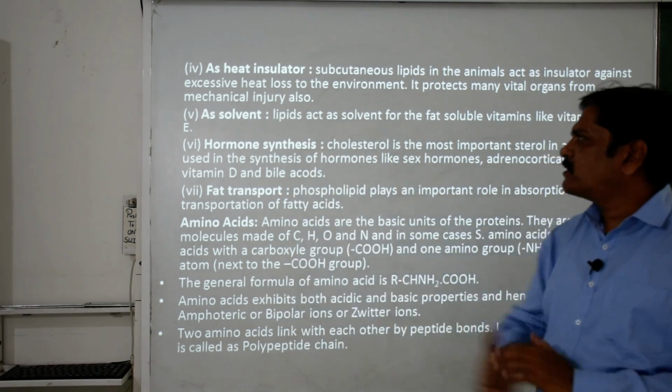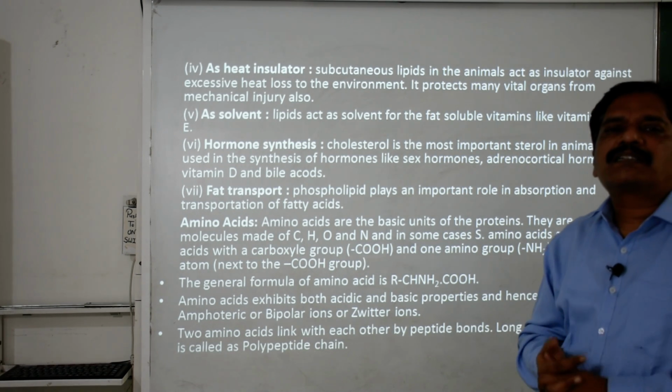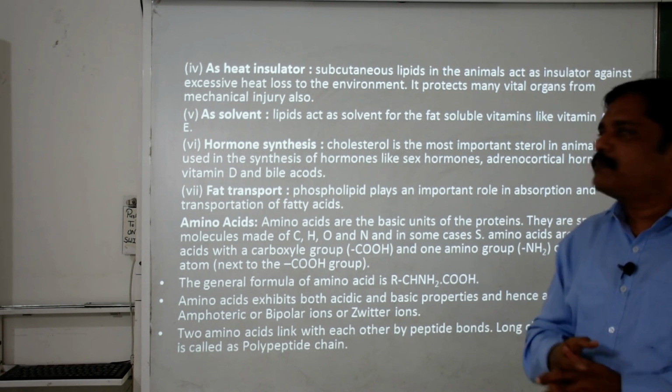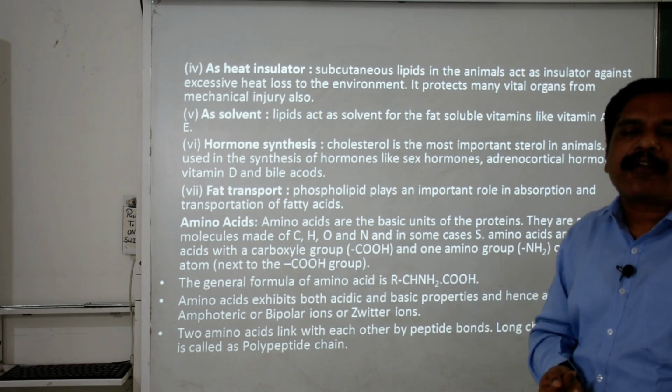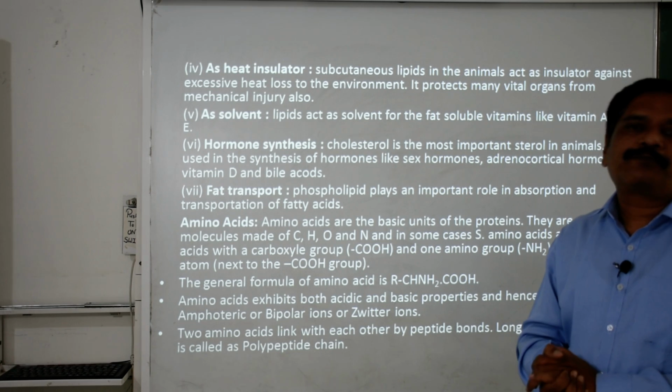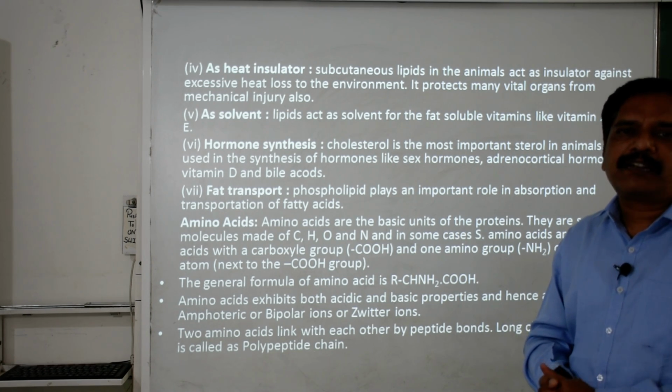Clear? Then as a solvent, as I told you, fat soluble vitamins like vitamins A, D and E are soluble in fats and lipids, and they are absorbed by the body with the help of lymphatic vessels.